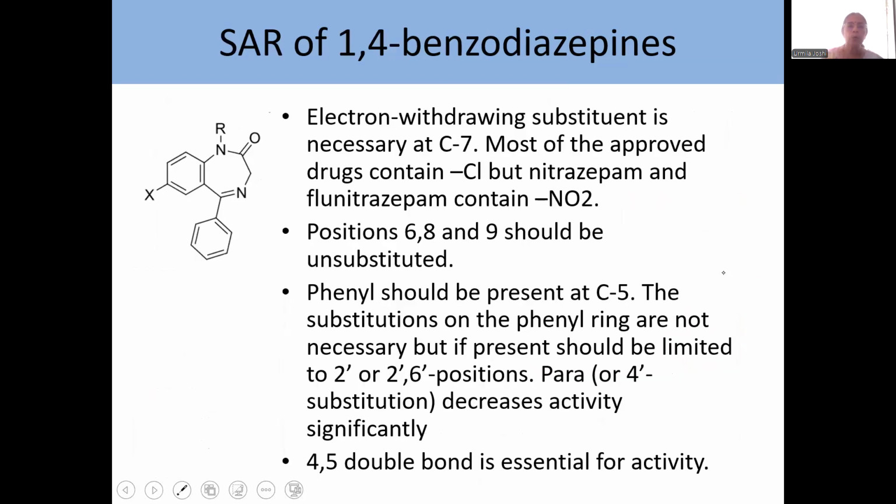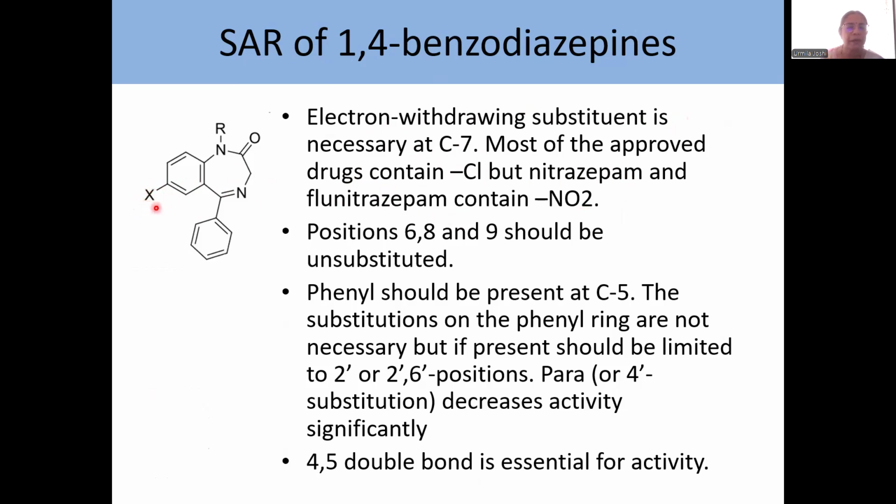Now, coming to structure activity relationship. As we saw, at C7, most of the compounds contain chlorine. So, it was observed that an electron withdrawing substituent is necessary at C7. Most of the approved drugs contain Cl, but there are 2 drugs, nitrazepam, which is not there in your syllabus, and flunitrazepam.